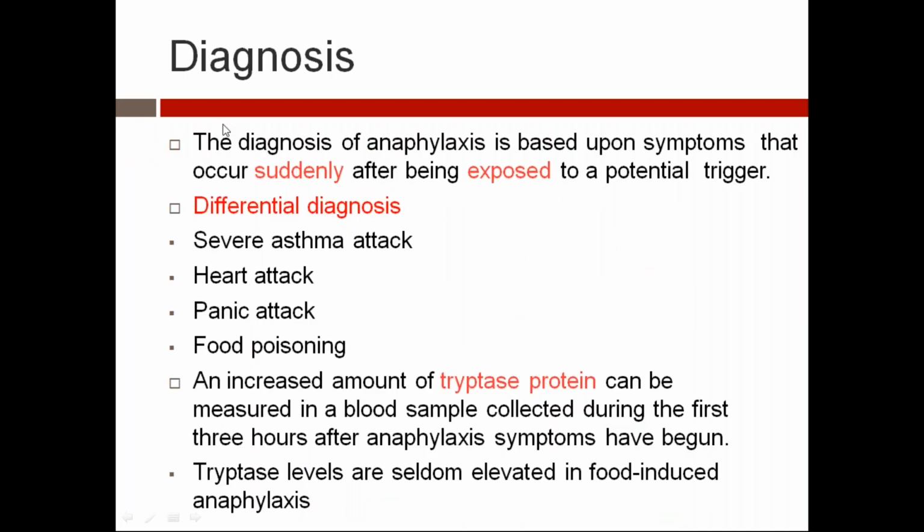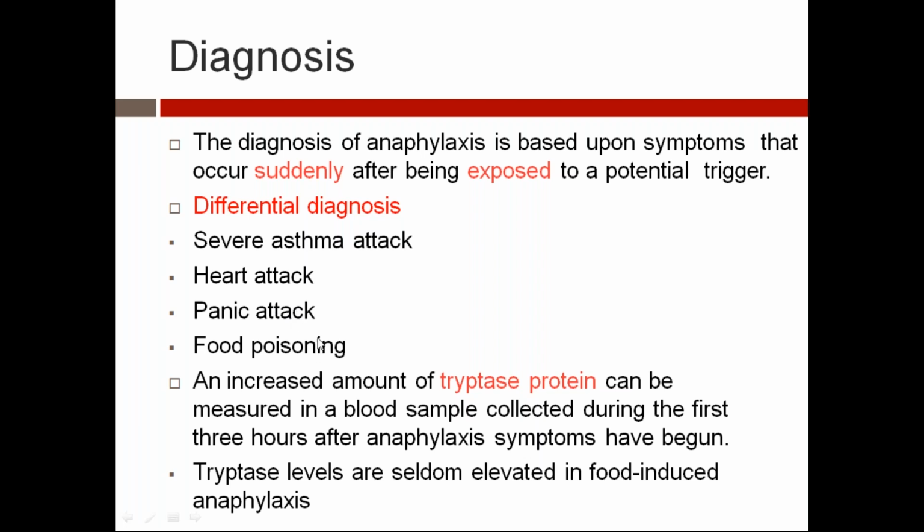Okay, how do you diagnose? The diagnosis of anaphylaxis is based on symptoms only, or history of previous exposure. If the child or parents tell us the child again ate the same thing and got these symptoms, then we should treat immediately. It occurs suddenly after exposure to a potential trigger. Always think of differential diagnoses for anaphylaxis like a severe asthma attack. A heart attack is very rare in children, but in adults it is common.